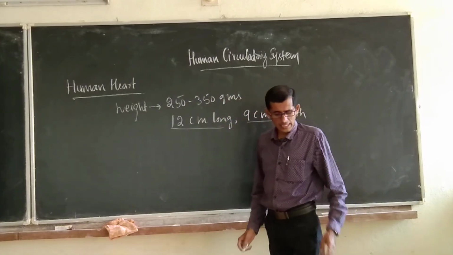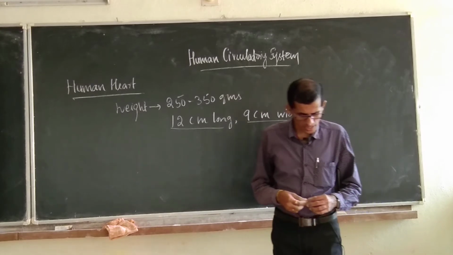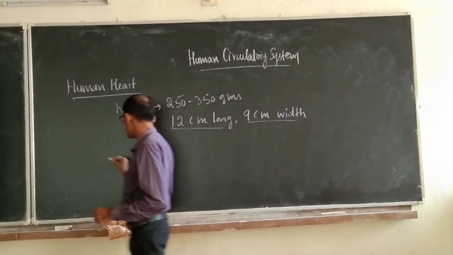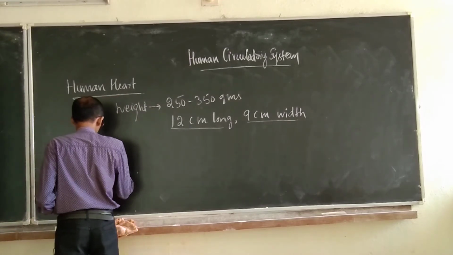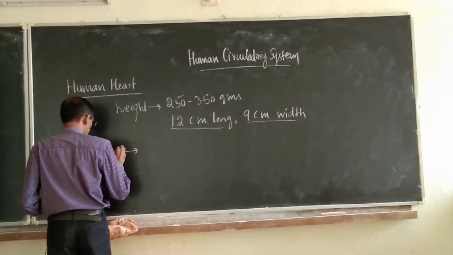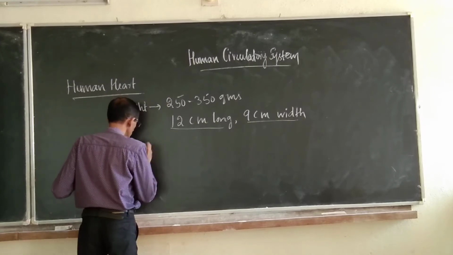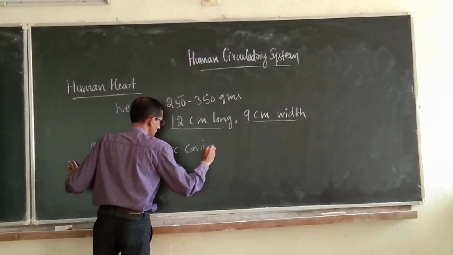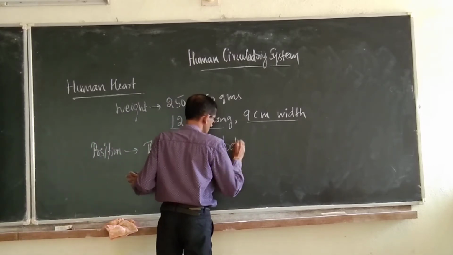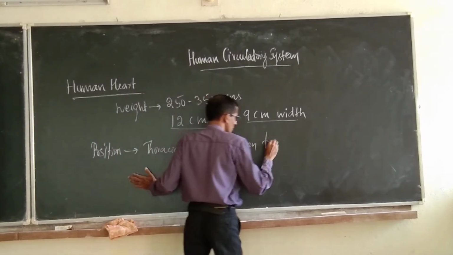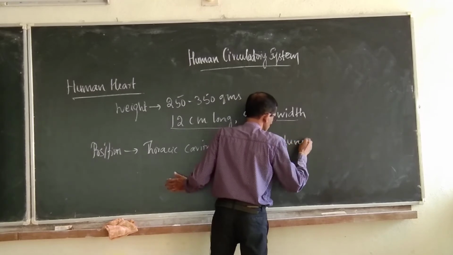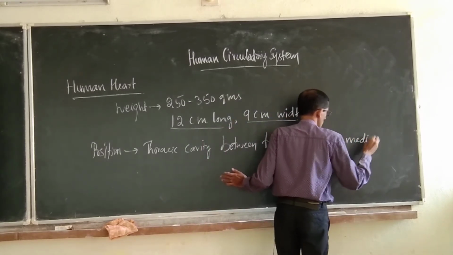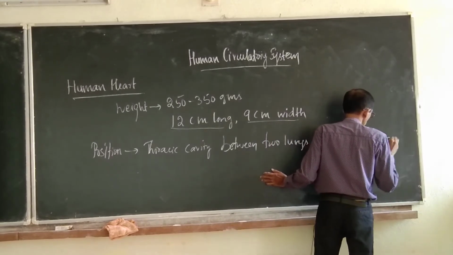And in the case of the human heart, if you take the position, where is it? Position in the thoracic cavity, between two lungs, in the mediastinum.